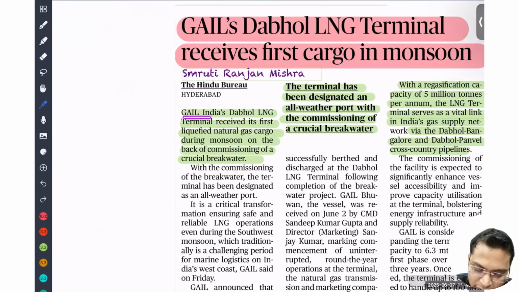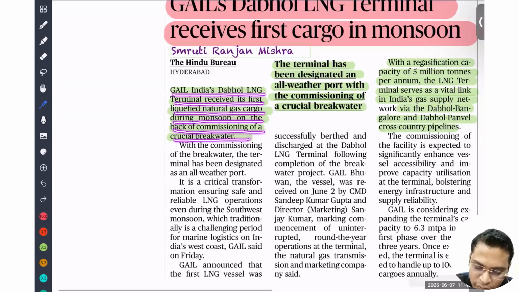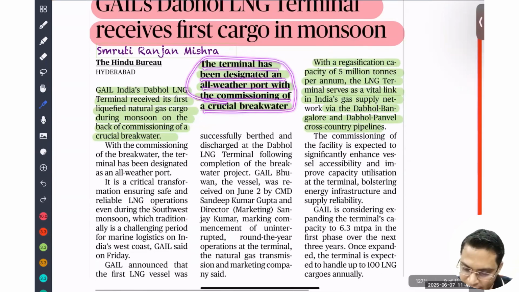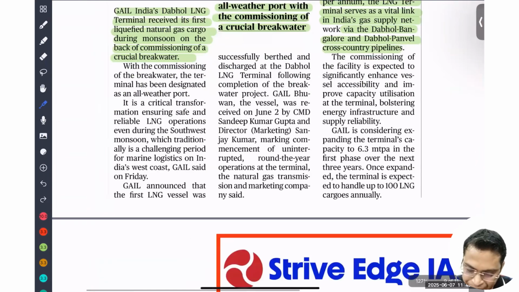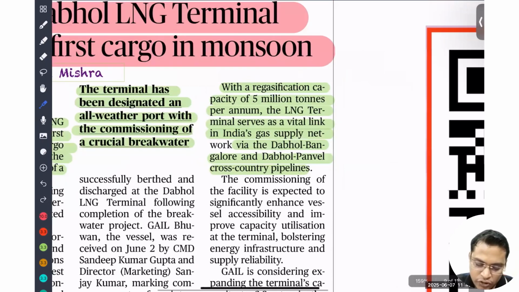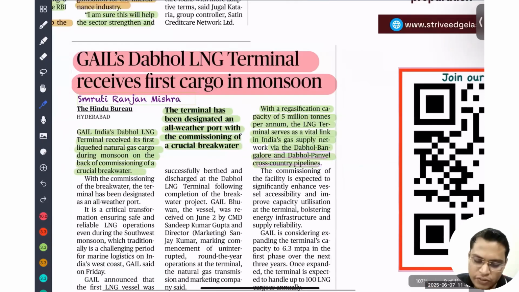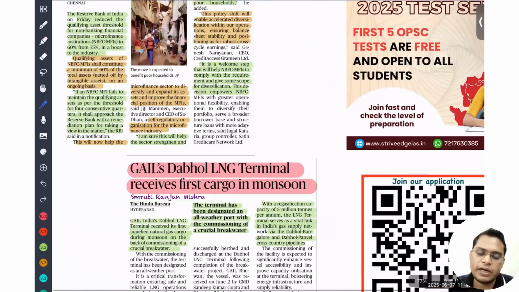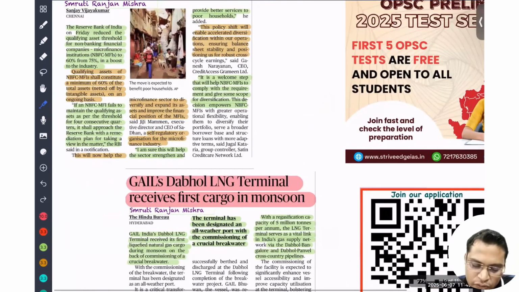GAIL India's Dabhol terminal received its first liquefied natural gas cargo during the monsoon on the back of commissioning a crucial breakwater. The terminal has been designed as an all-weather port with the commissioning of the crucial breakwater. Okay, where is this? It is already given. So, Dabhol, Bangalore, okay. You need to know about all these liquefied natural gas locations going on, because sometimes they ask about any oil and gas project, so that you can answer that.